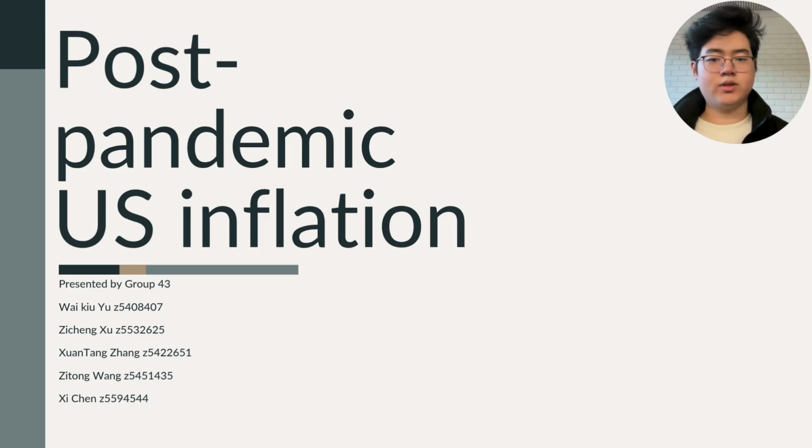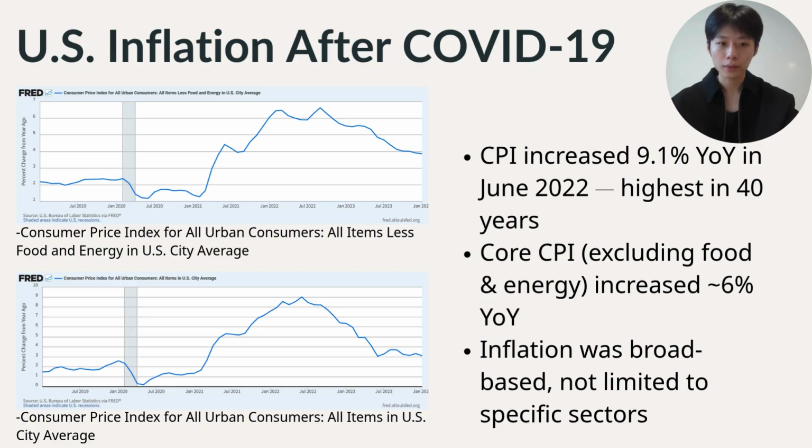High inflation is not only an economic issue but also a welfare problem because it affects people's daily lives. The report looked at high inflation in the United States after COVID-19 and explained why it happened. It explained the key economic problems, uses simple models to expand, and gives possible policy to reduce inflation. Now I will talk about how inflation changed in the US after COVID-19.